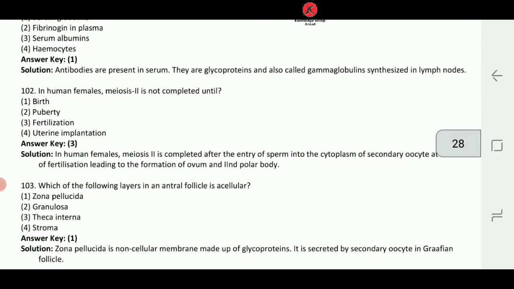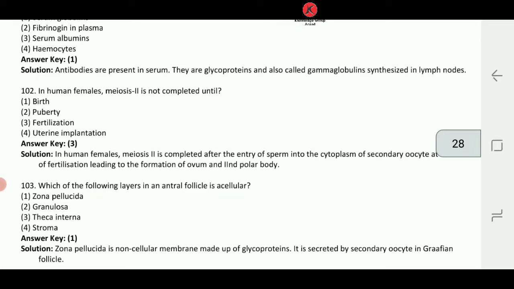Okay, we know that meiosis 2 will be completed only when sperm enters the cytoplasm of the secondary oocyte. Yes or no? Yes. Okay. So that is only possible when sperm enters. Sperm enters in the sense, इसका होगा क्या? It gets into the secondary oocyte. There will be fusion of male gamete and female gamete. That is what we mean by fertilization.